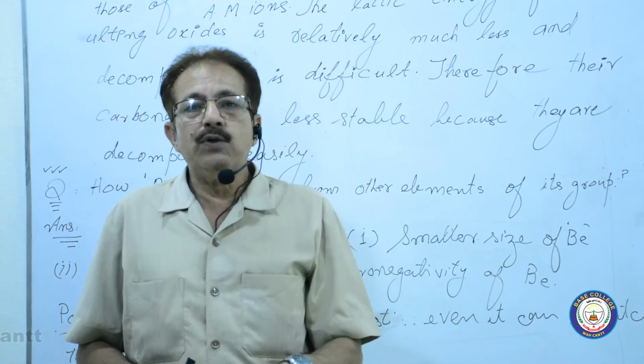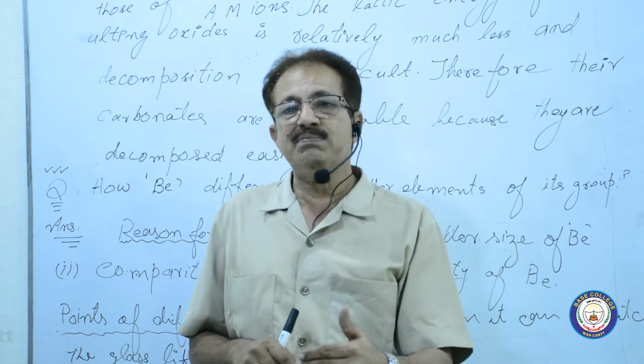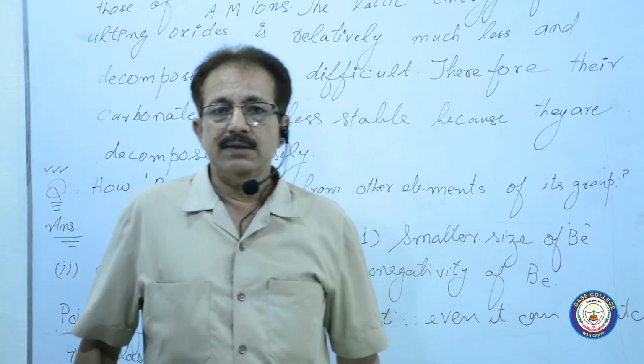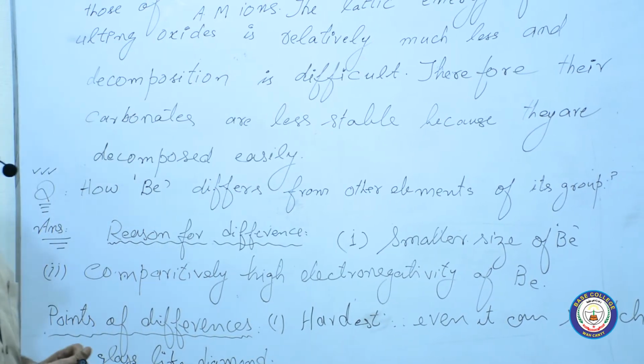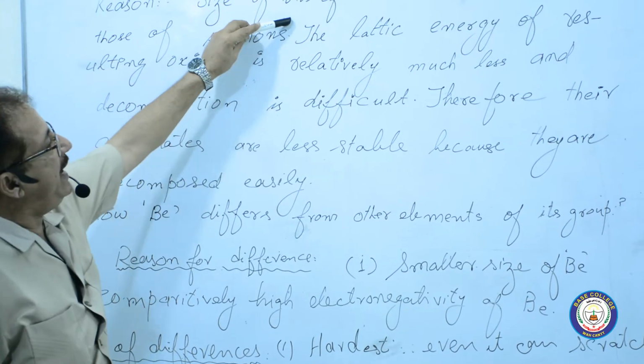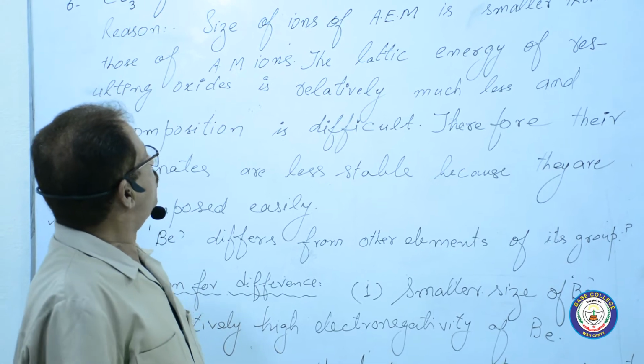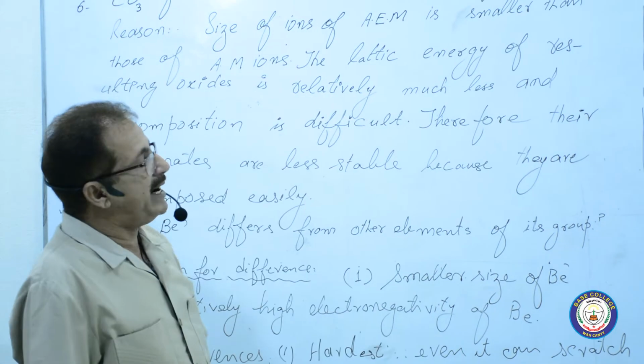Now we are going to discuss the comparison of the carbonates of alkaline earth metals with the carbonates of the alkali metals. Now the reason: the size of ions of alkaline earth metals is smaller than those of the alkali metal ions.